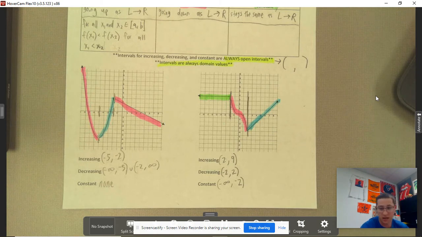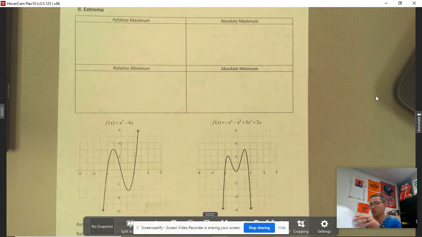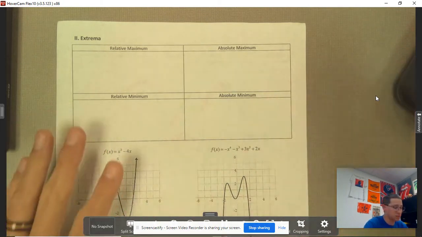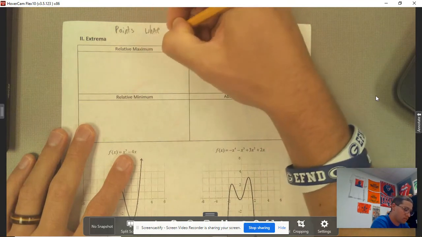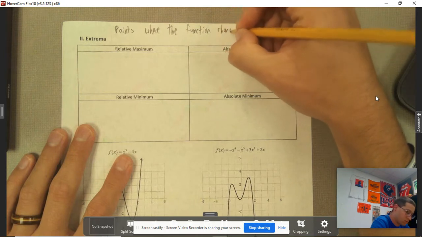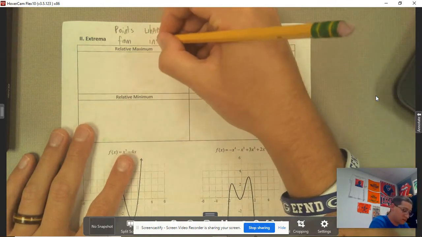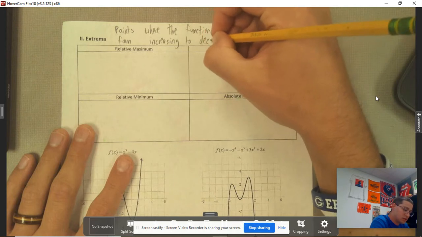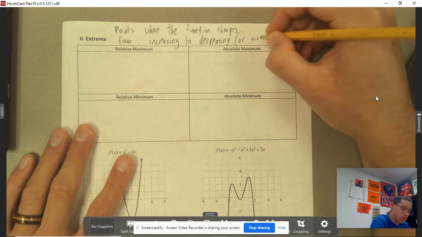We're going to go ahead and flip to the back and talk about extrema. So essentially, extrema are points where the function changes between increasing to decreasing, or vice versa.